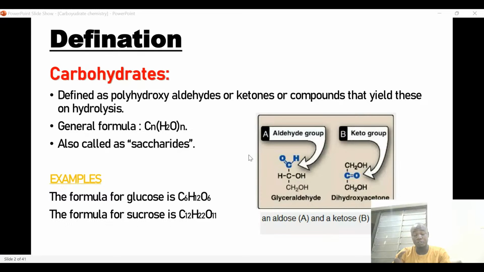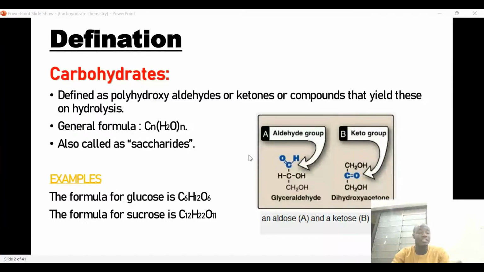And there is also a general formula for carbohydrates. The general formula for carbohydrate is Cn(H2O)n. Carbohydrates are also called saccharides.